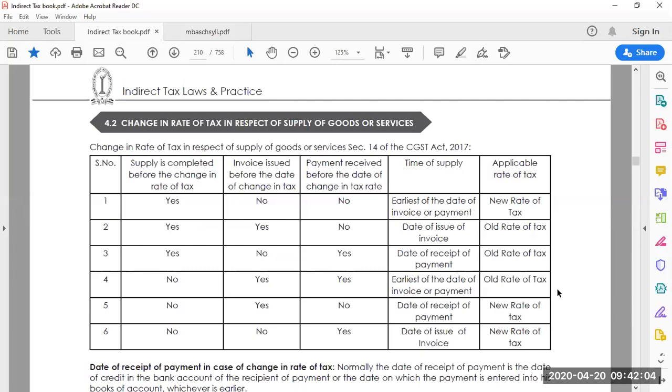because you have issued the invoice. For example, you have delivered the product, there is a payment receipt. In some cases you have issued the invoice but have not received the payment. See, there are a lot of things we have been looking at now.